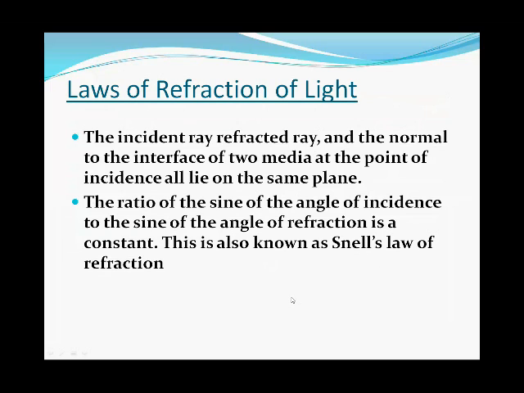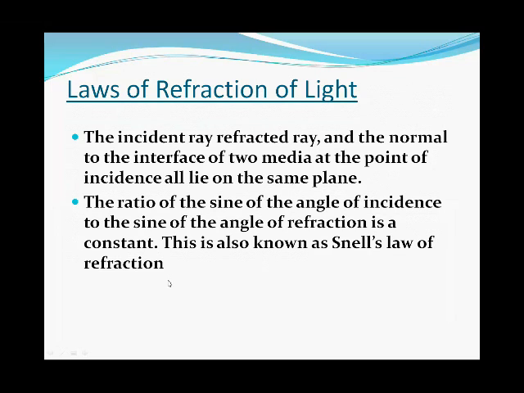So, when we discussed the refraction of light and the laws of reflection in the previous lecture, here we also have the laws of refraction of light. In the first law, the incident ray, refracted ray, and the normal to the interface of two media at the point of incidence all lie on the same plane. I'm just going to repeat it in a simple way: incident ray, refracted ray, and the normal lie on the same plane.